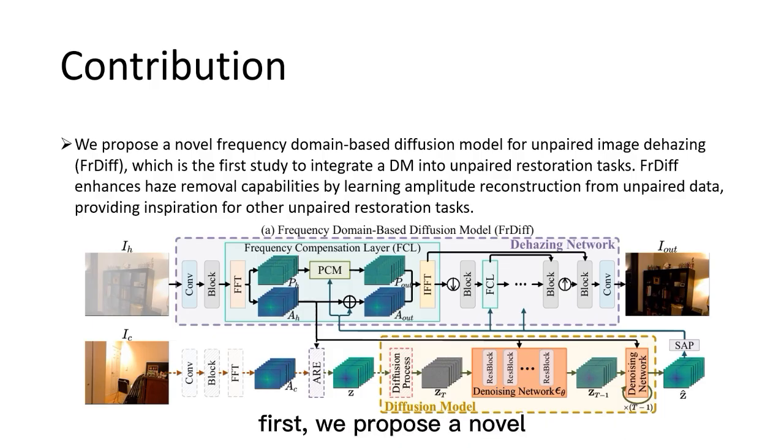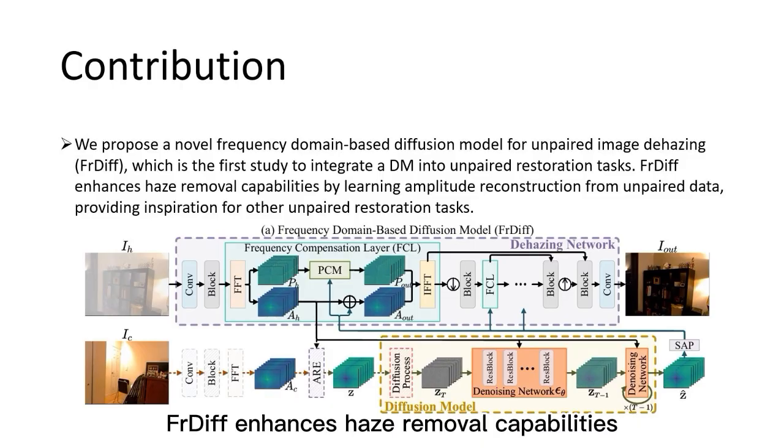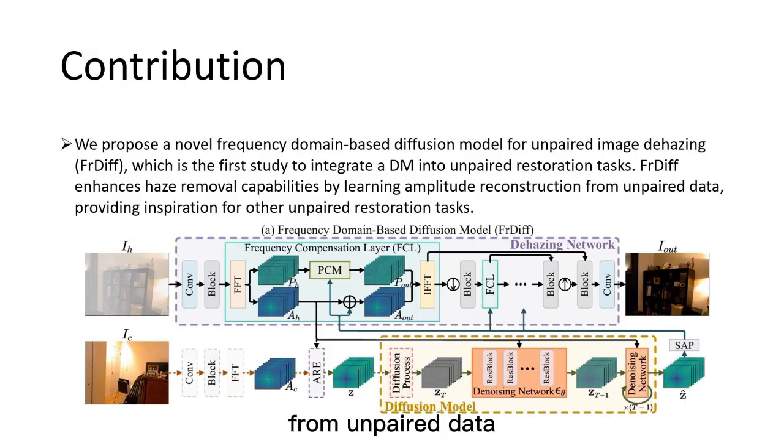First, we propose a novel frequency domain-based diffusion model for unpaired image dehazing, called FRDiff, which is the first study to integrate a diffusion model into unpaired restoration tasks. FRDiff enhances haze removal capabilities by learning amplitude reconstruction from unpaired data, providing inspiration for other unpaired restoration tasks.